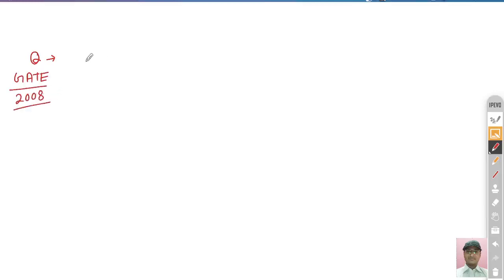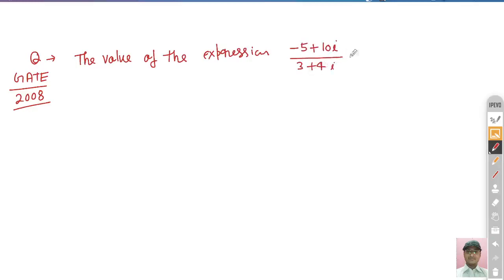Now see the question. The value of the expression (-5 + 10 iota) divided by (3 + 4 iota) is.